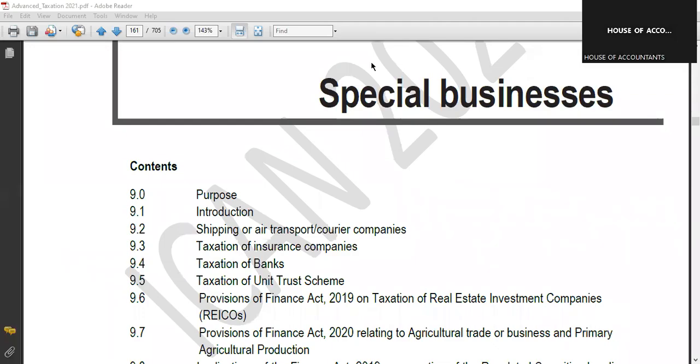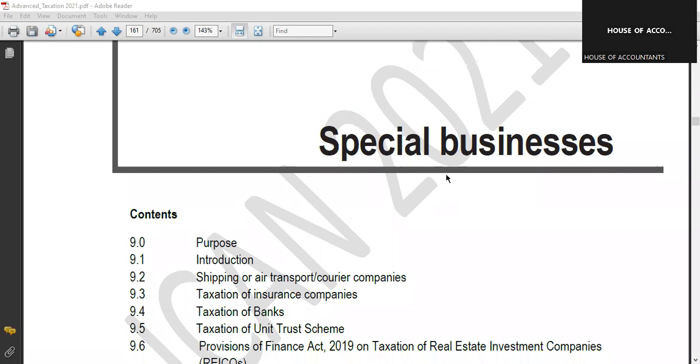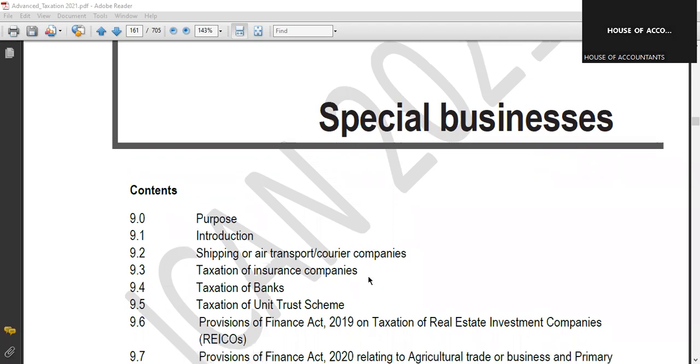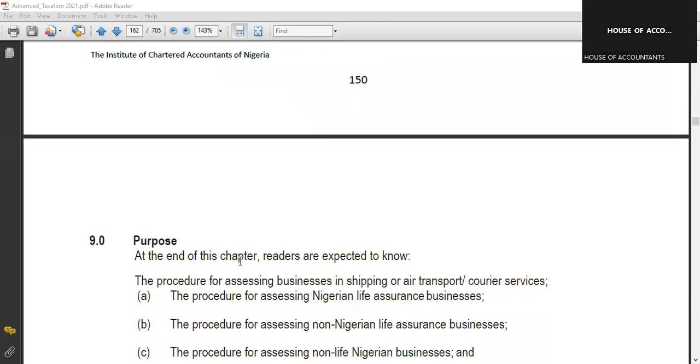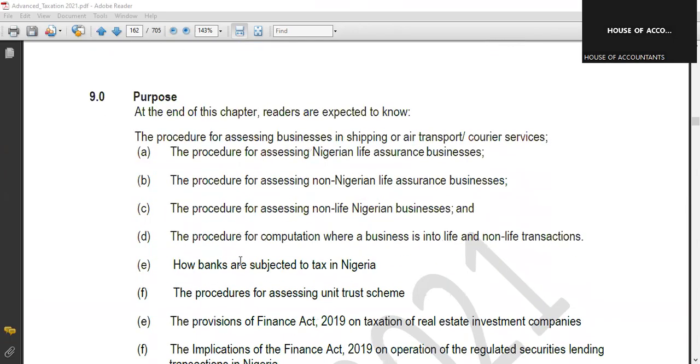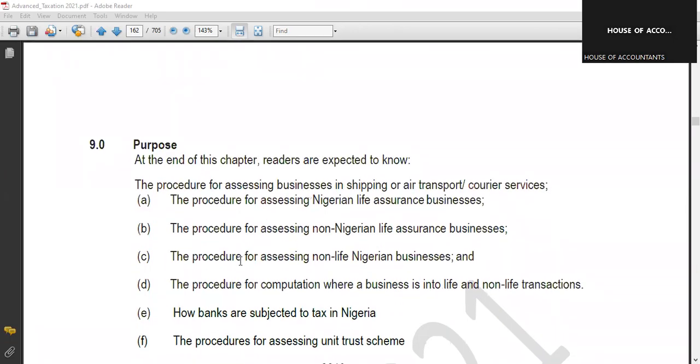Hi everyone. So this is advanced taxation, and I just want to take special businesses. Under this, I will just explain briefly, and after this explanation, I will solve just one question, and we're good to go. Now, under this topic, we'll be looking at the purpose of this chapter.